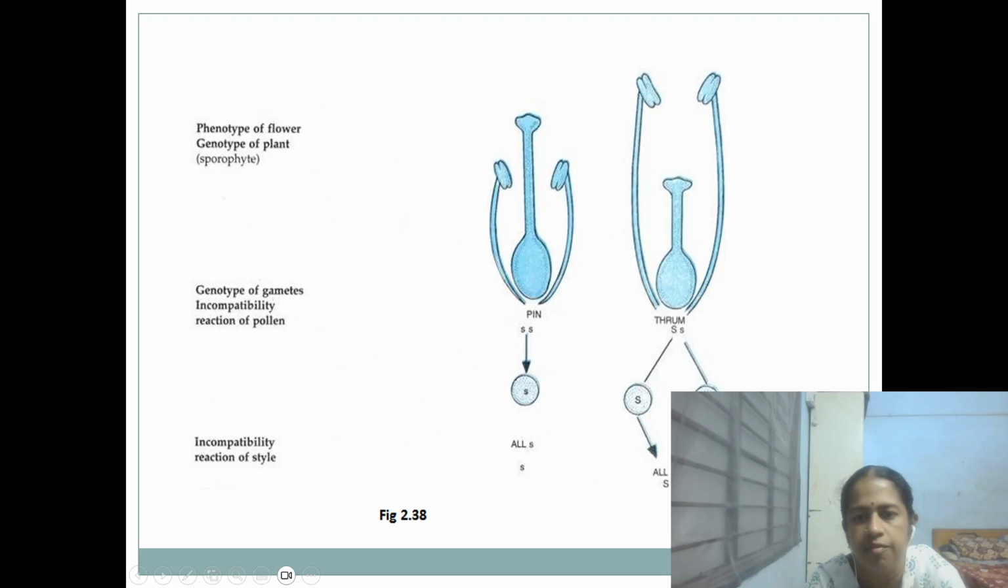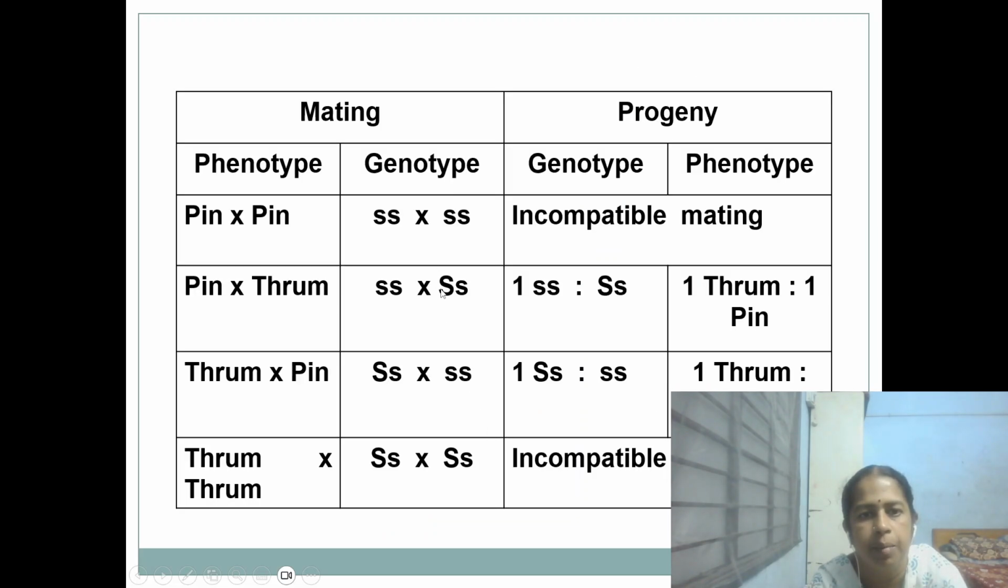If both are crossed together, it will produce all S dominant type, but such plants will be incompatible in reaction and will not produce any seeds. So, this pin flower, which is completely recessive, will be compatible only with the hybrid. Between pin and pin it is incompatible mating, and between thrum and thrum it is again incompatible mating.